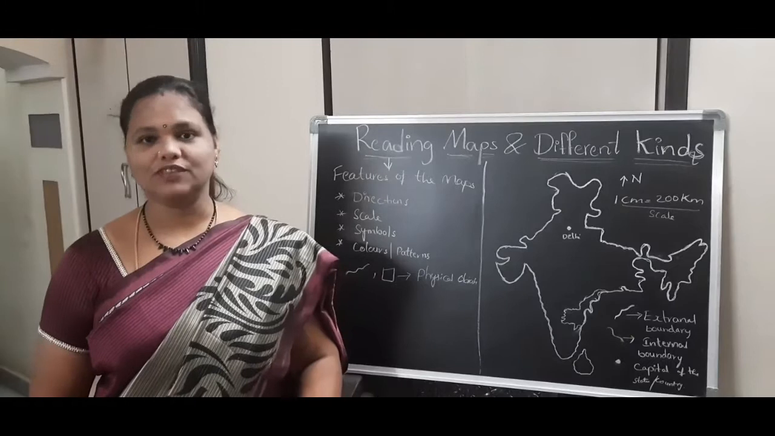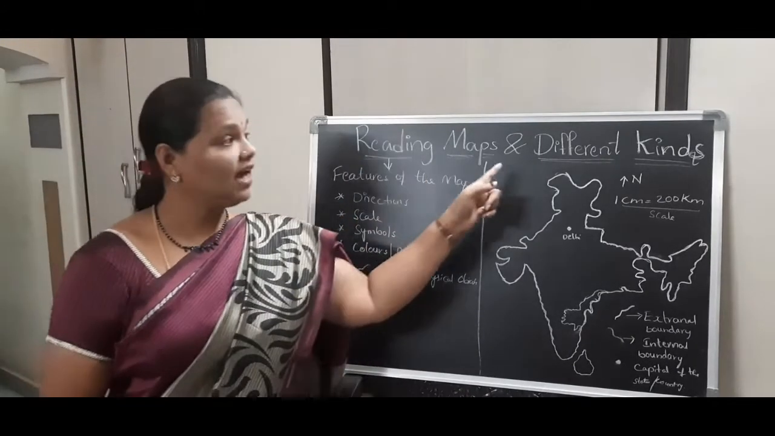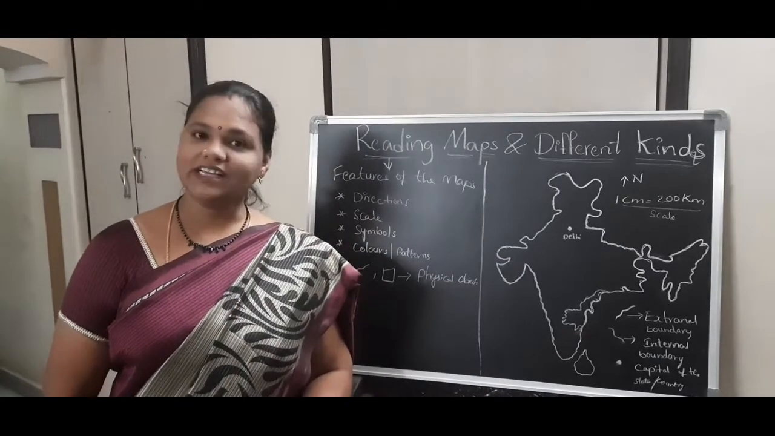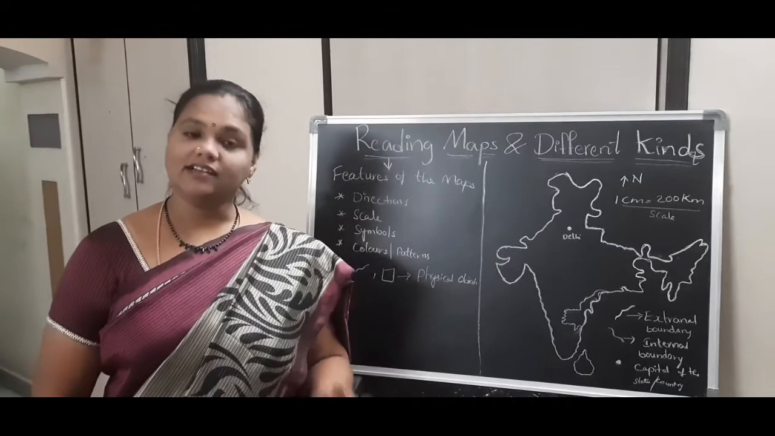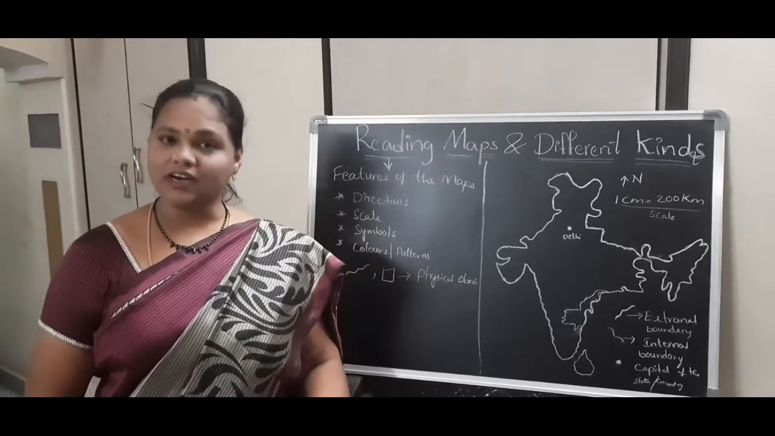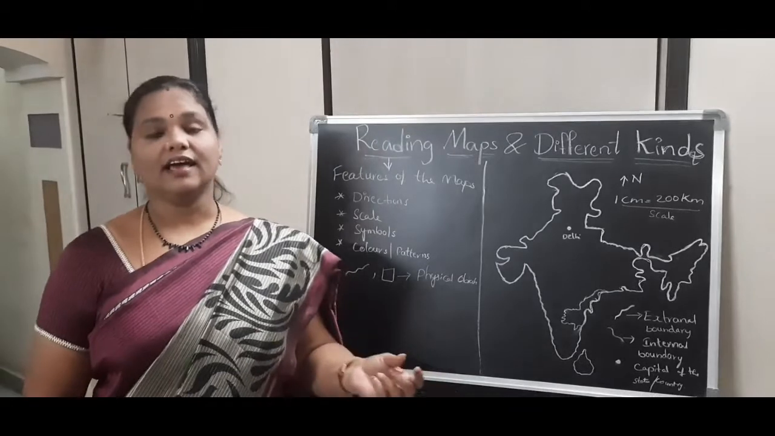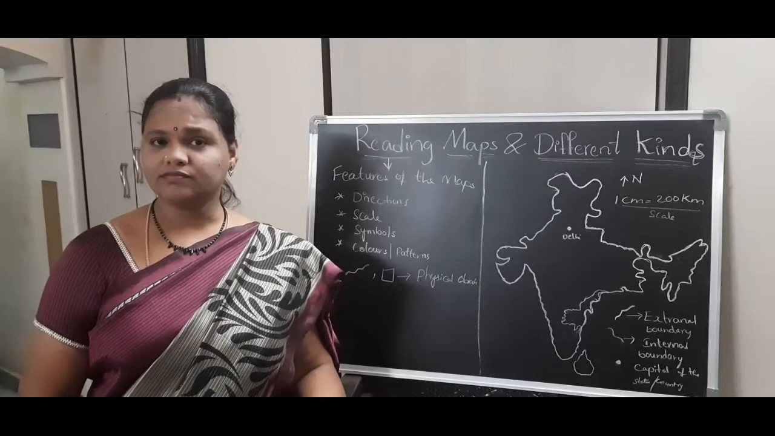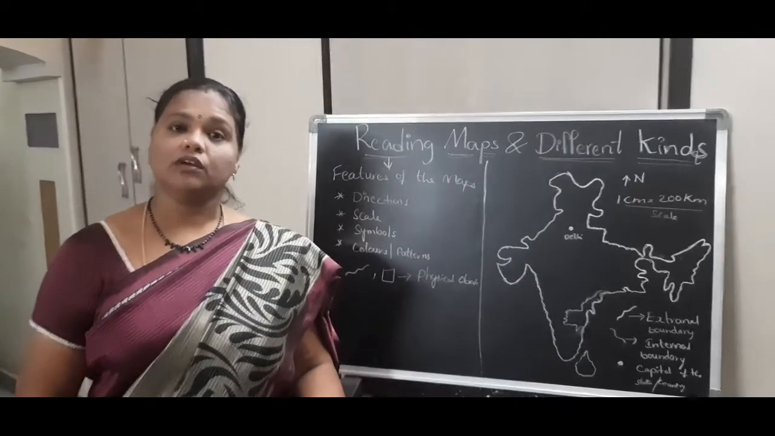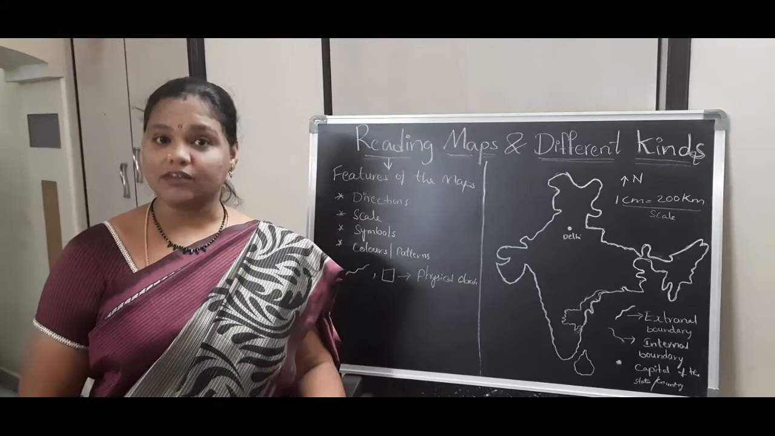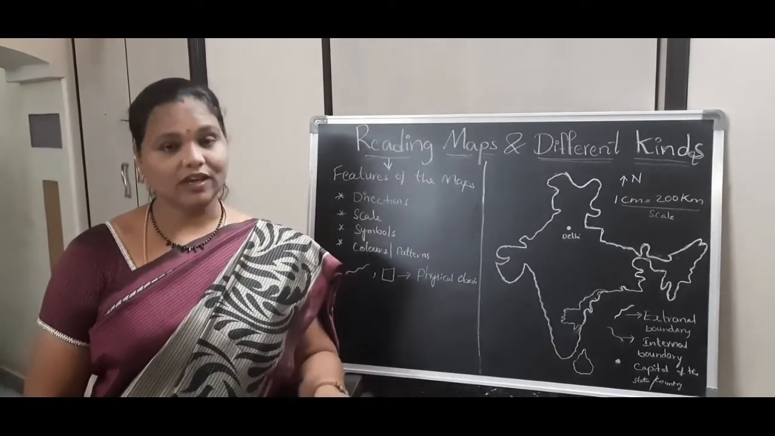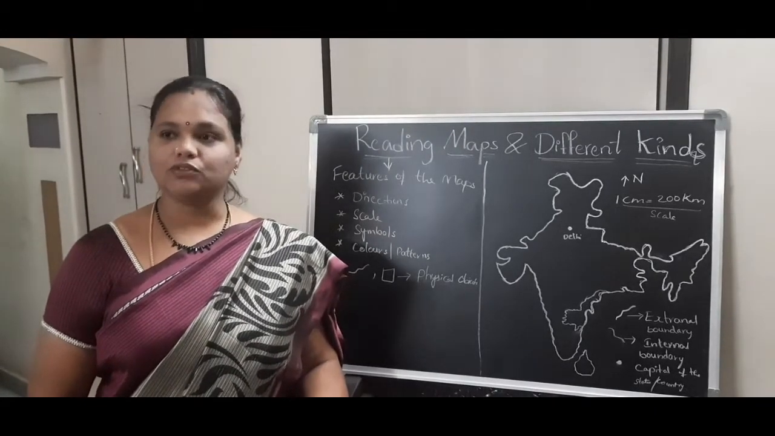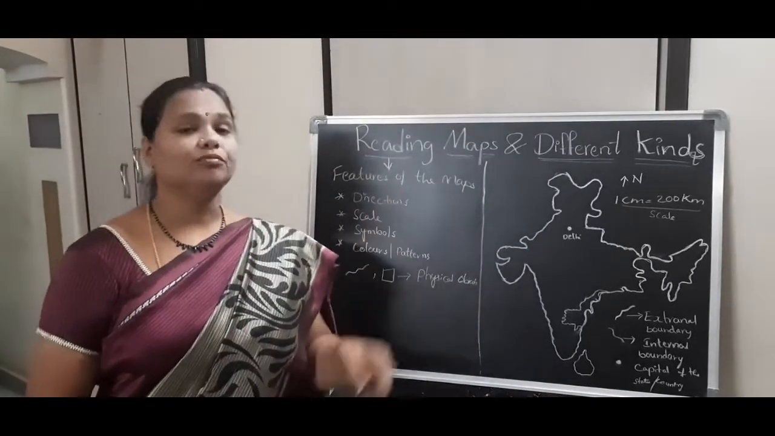Today I came before you with a new topic, that is reading maps and different kinds. The world we are living in is full of varieties: mountains, plateaus, plains and snow covered areas, forests, coastal areas and deltas. See, why are there all these varieties in the world? Is the variation affecting the people who are living in those areas? To know and understand all these aspects, we have to know about the reading of maps.